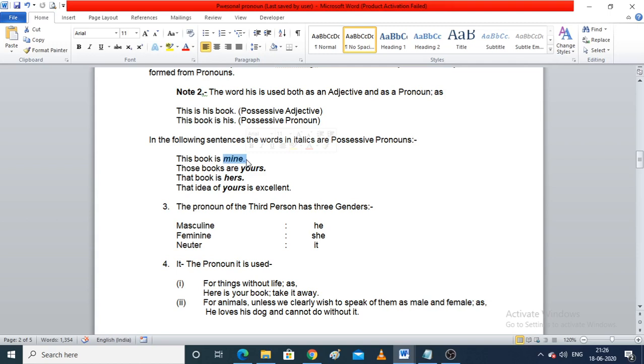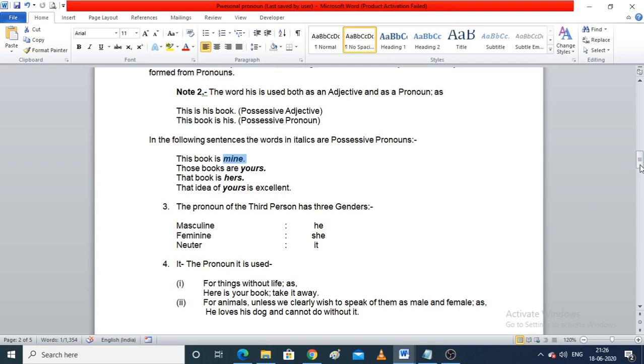And also, a possessive pronoun shows ownership, like we can see in the example, this book is mine. So the person is showing ownership of that book. Those books are yours. That book is hers. That idea of yours is excellent.